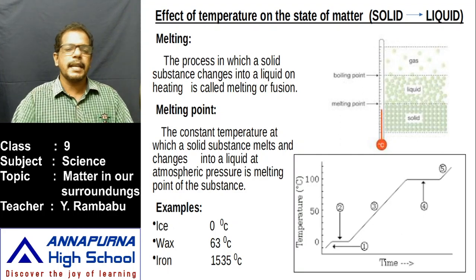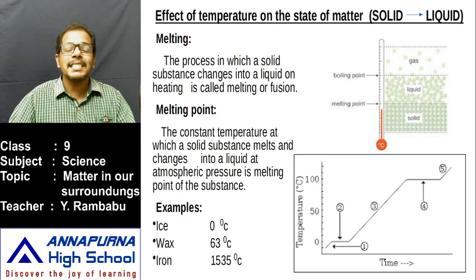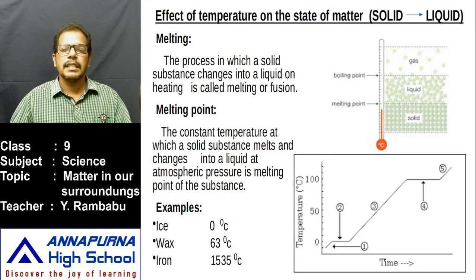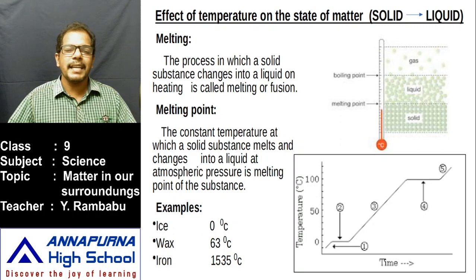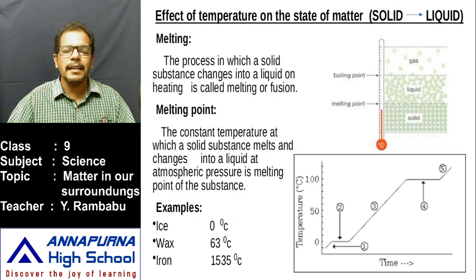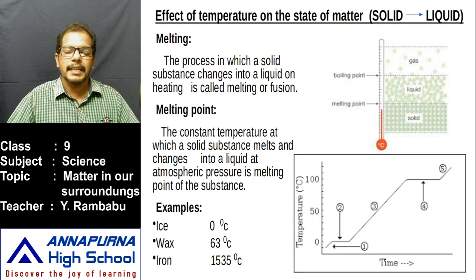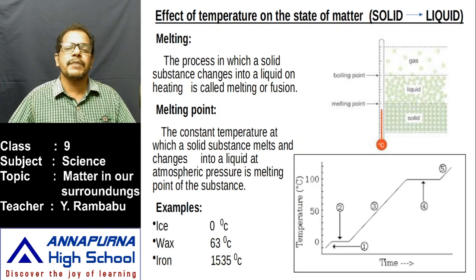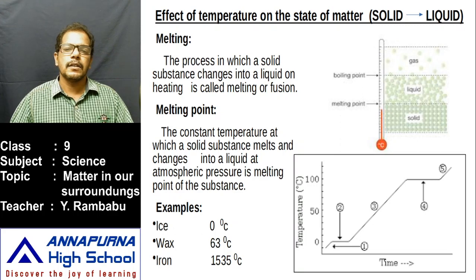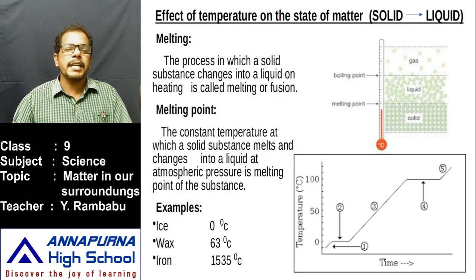Why does the temperature remain constant? Even though we supply heat, the energy which is supplied at its melting point is used to break the attraction between the particles. That means solid particles change into liquid particles. Then here some examples are given. What is the melting point of wax?